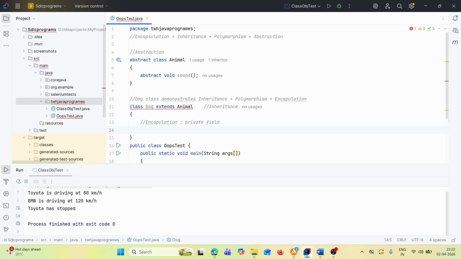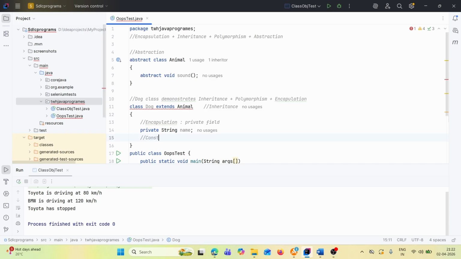Okay, let's say private String name. Then let's create one constructor, that is, public Dog.